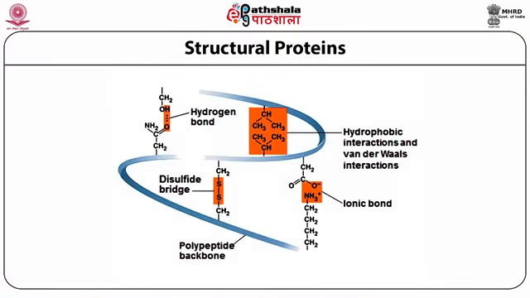Next is the tertiary structure of proteins. Again, the hydrogen bond present between the carbonyl group of one molecule and the hydroxy group of another molecule, and similarly the amino group of nitrogen, and similarly the disulfide bridge. These things will give the tertiary structure of proteins. Hydrophobic interactions and van der Waals interactions are the main reason for getting the tertiary structure of proteins.